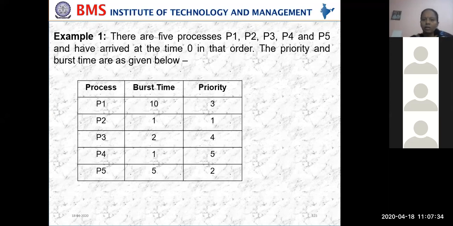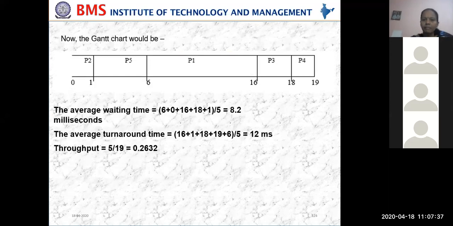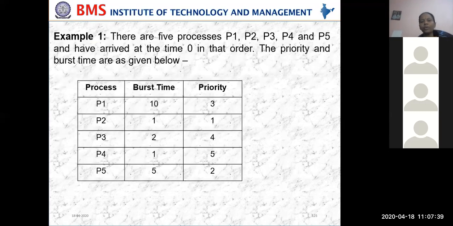Yes, fine. We'll move on to the next example. Hope you have understood this. I'll just repeat fast. We have 5 processes here. Assuming that all the processes enter the ready queue at the same time, the time taken for completion is called burst time. P1 takes 10, P2 takes 1, P3 takes 2, P4 takes 1, P5 takes 5. And what is the priority given? P1 is 3, P2 is 1, P3 is 4, P4 is 5, P5 is 2.